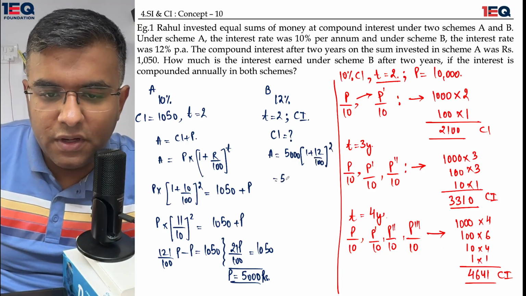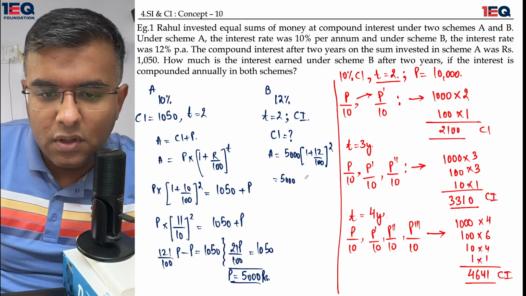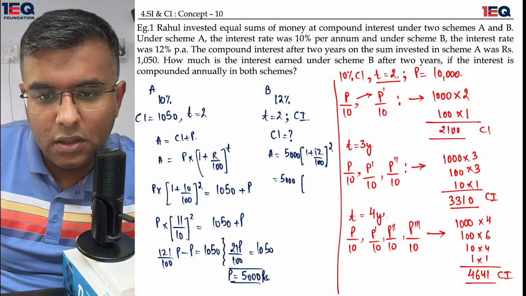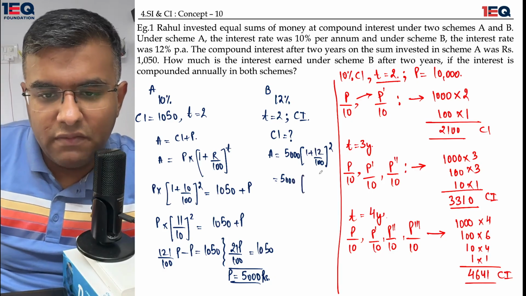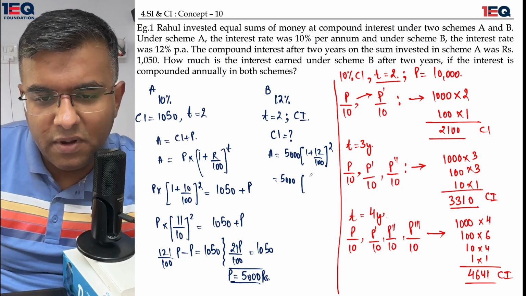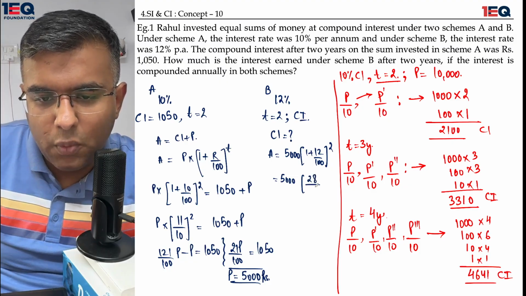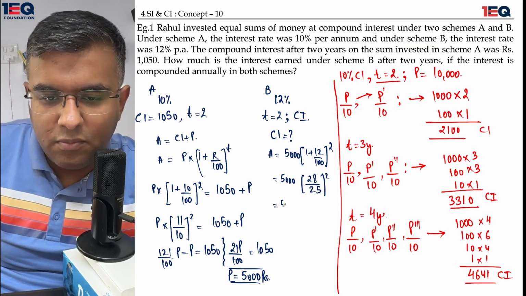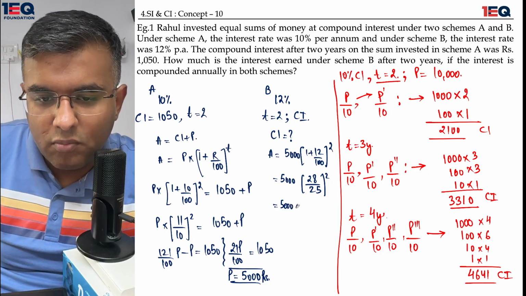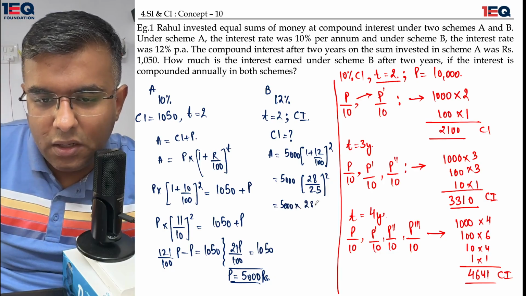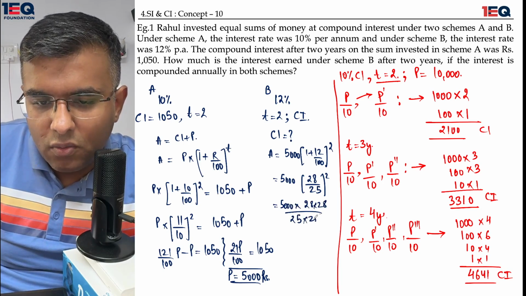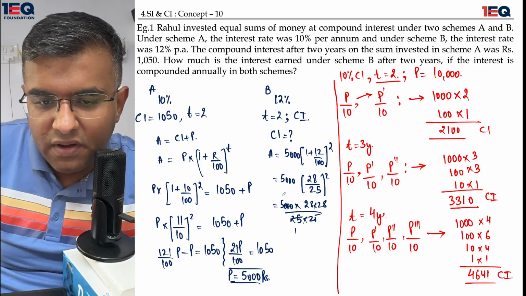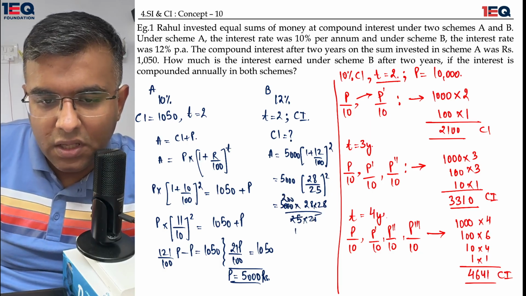I'll quickly solve it. 5000 multiplied by this thing should be squared, no? Yeah, this entire thing, 112/100. When I divide it by 4, I get it as (28/25) squared. Same, 5000 multiplied by 28 into 28 whole upon 25 into 25. 25 ones are 25, 25 twos are 50, or 5000.